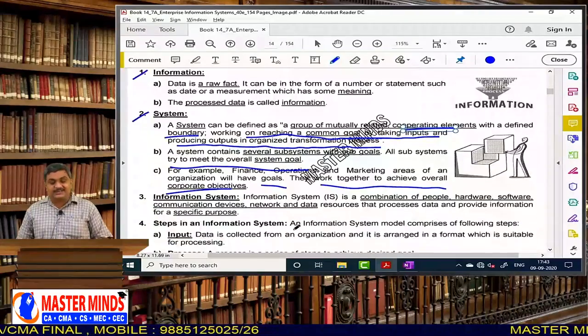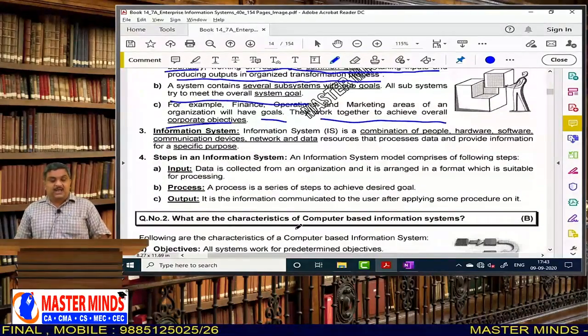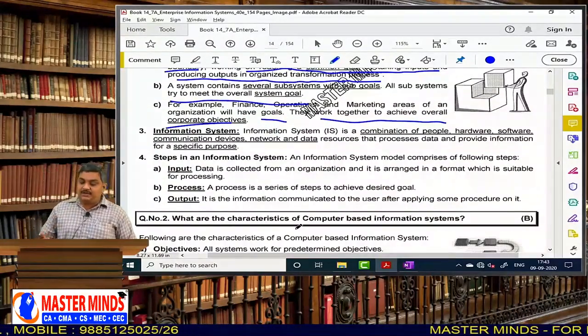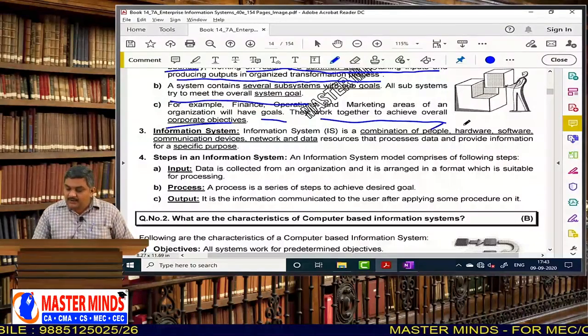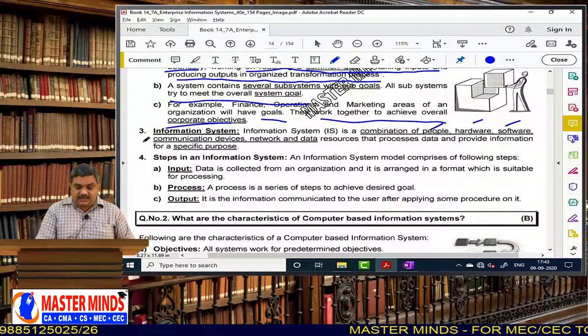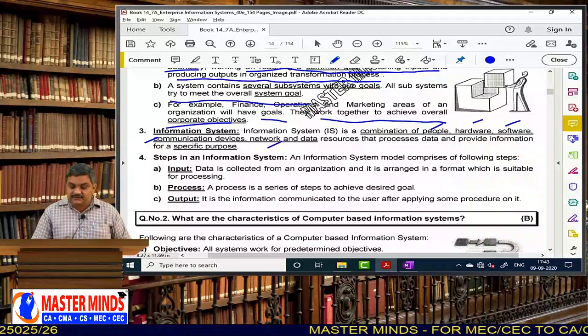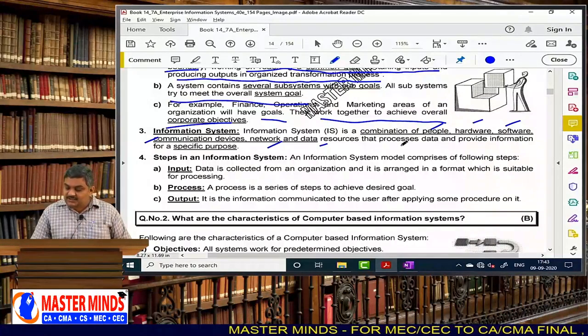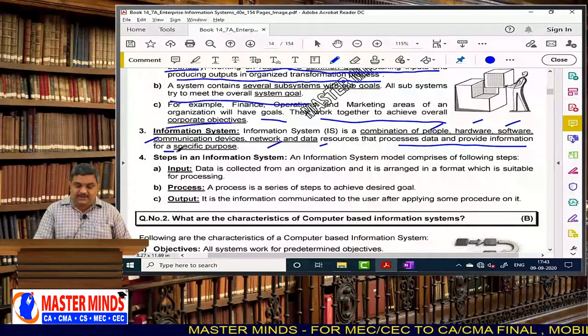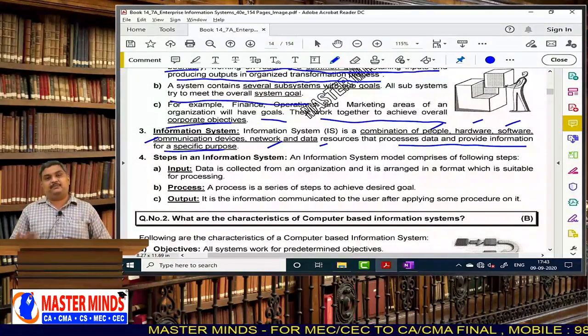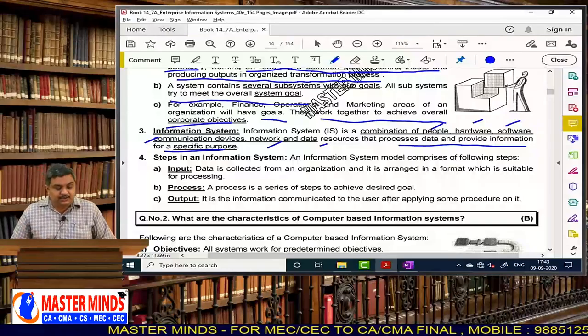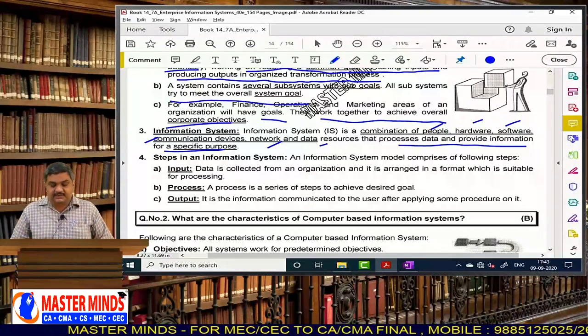And now let us see what is an information system. Information system is a combination of people, hardware, software, communication devices, network, data resources that processes data and provides information for a specific purpose. That is what you need to understand about information system.